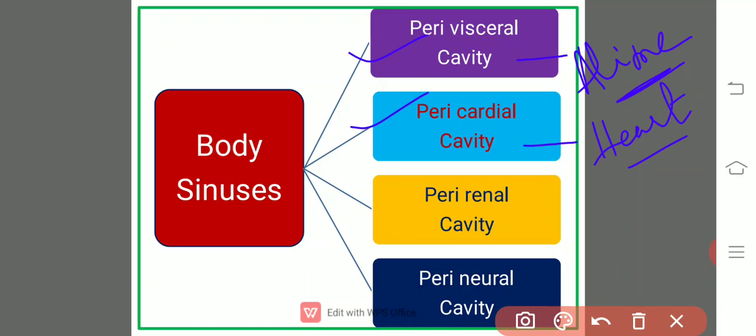And the open space around the brain is known as the perineural cavity. So here there are different kinds of open spaces in the body.